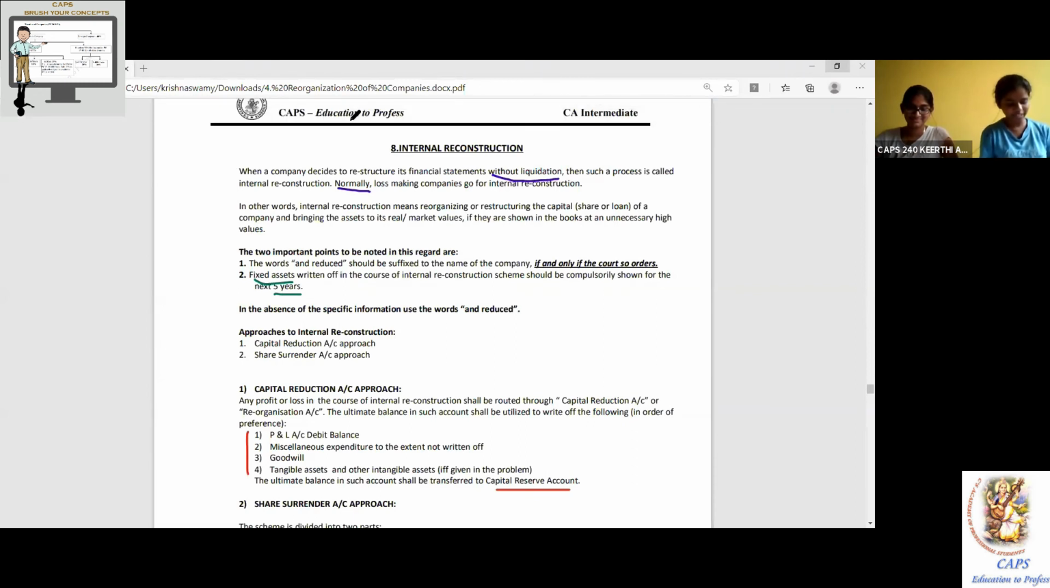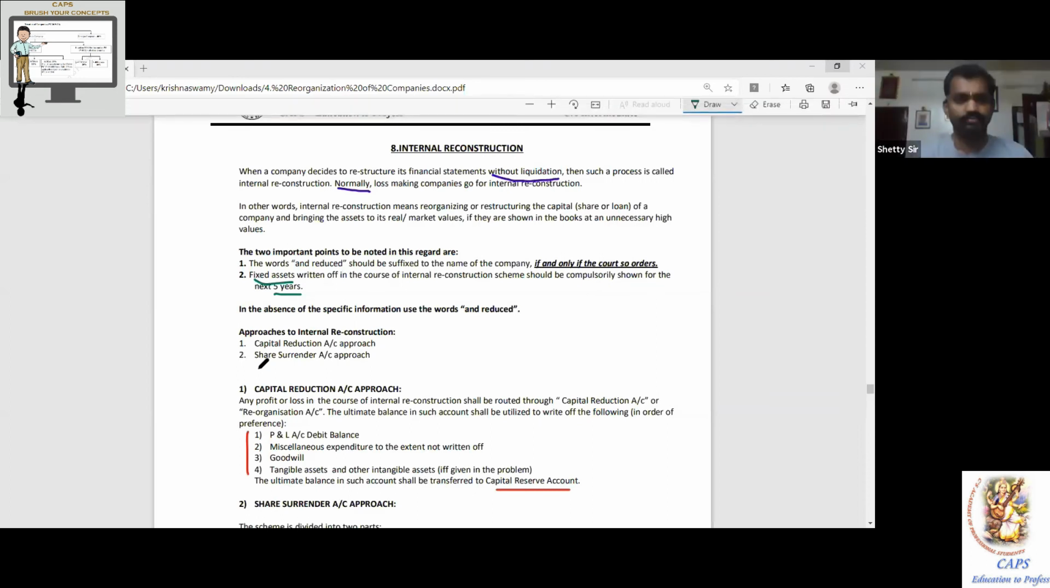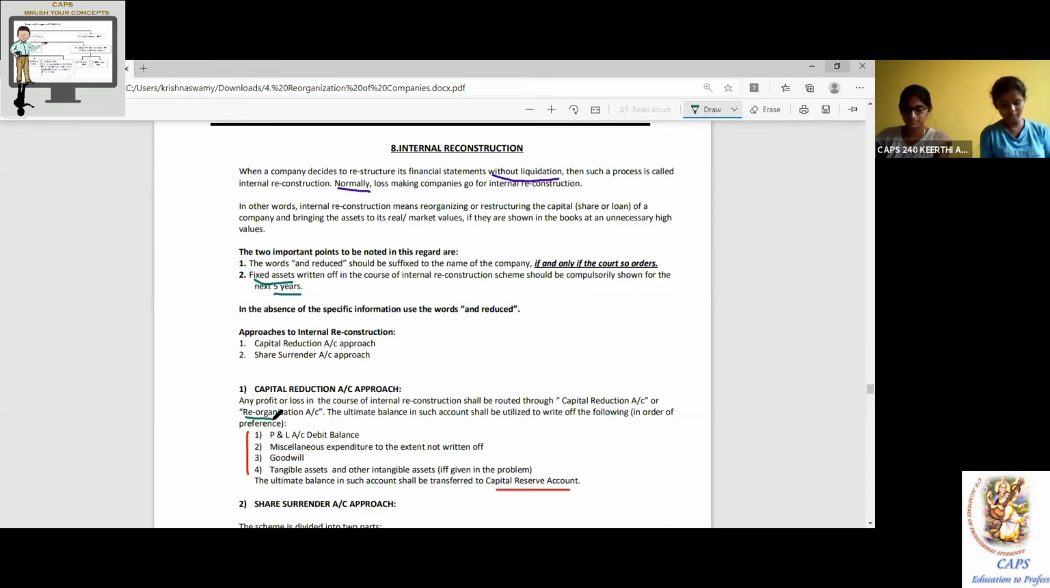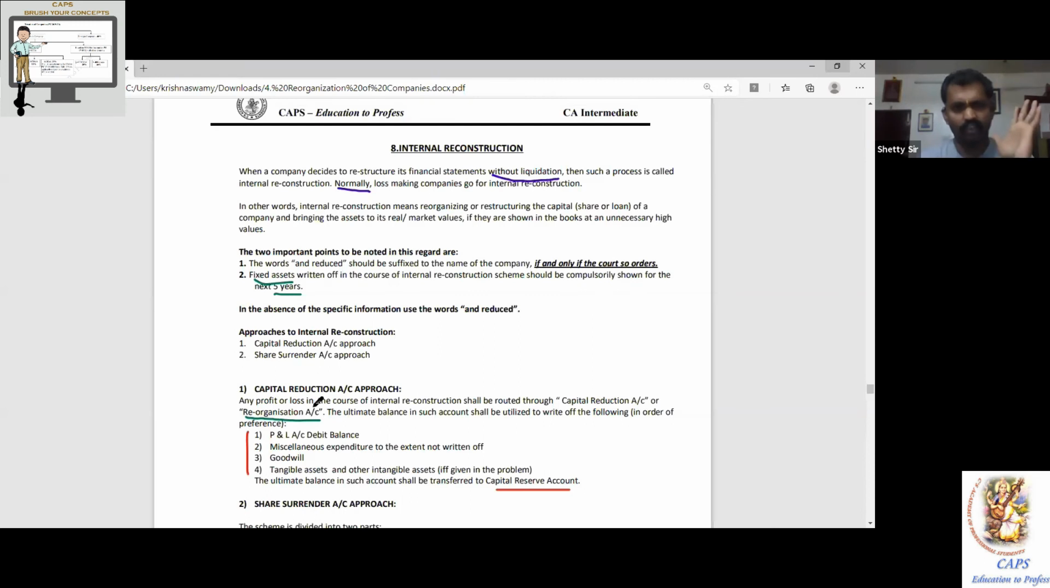Approaches to internal reconstruction. First one, capital reduction account approach. Second one, share surrender account approach. First one, capital reduction account approach. Any profit or loss in the course of internal reconstruction will be routed through the capital reduction account or reorganization account, or reconstruction account, whatever name they give you in the question. The ultimate balance in such account shall be utilized to write off the following in the order of preference, only in this order. You cannot change this. You can't interchange the orders.